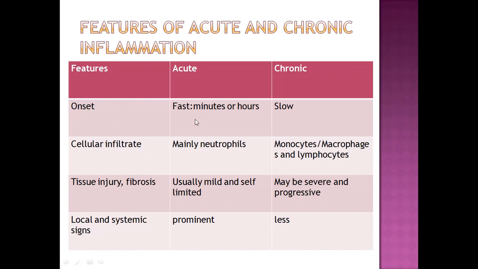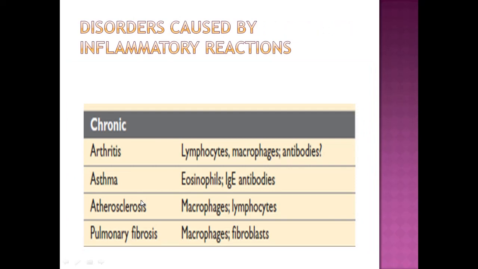Talking about onset, acute inflammation is fast, starts within minutes or hours of injury, and chronic inflammation onset is slow. Predominant infiltrate in acute inflammation is neutrophil, while in chronic inflammation, monocyte, macrophages, and lymphocytes predominate. Tissue injury and fibrosis may be severe and progressive in chronic, while local and systemic signs are more prominent in acute inflammation. Here are some of the examples of chronic inflammation.